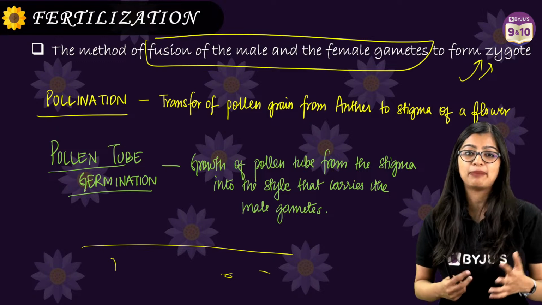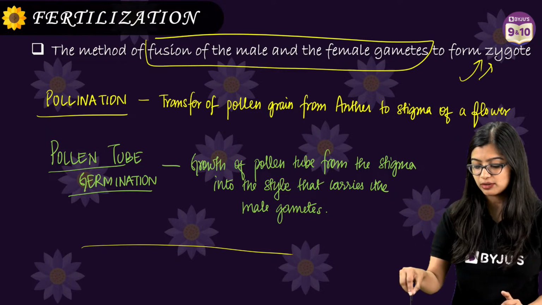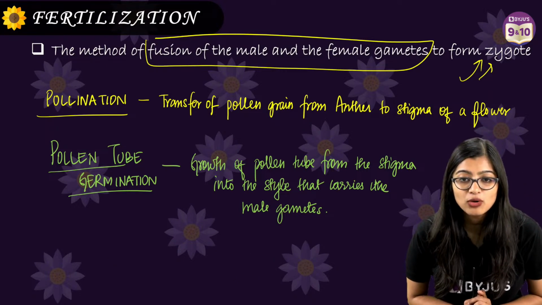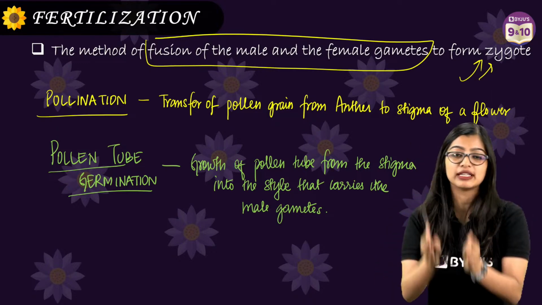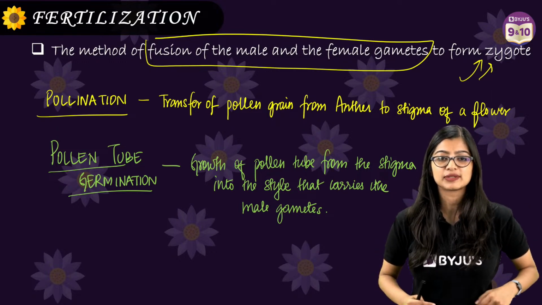Yes, Isha, please tell me what is your doubt. Ma'am, how does the pollen grain generate the pollen tube? There are a lot of chemical reactions that help in its growth. So that's how it happens.